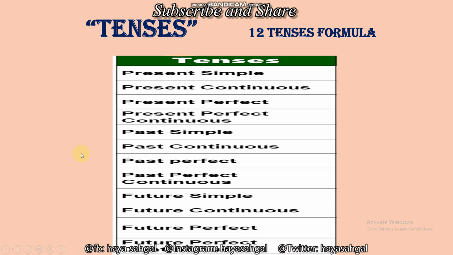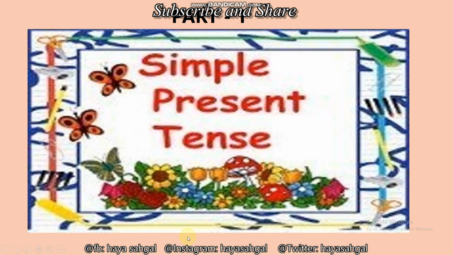Present, past or future. So on the basis of present, past and future, we have 12 tenses: present simple, present continuous, present perfect continuous, past simple, past continuous and past perfect continuous, future simple, future continuous and future perfect, future continuous. Today we will start with the first one, that is simple present tense.